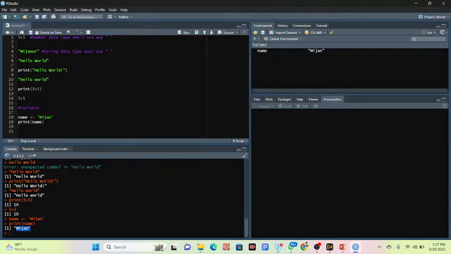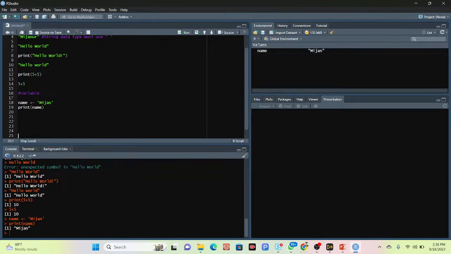Now suppose I store another variable, such as number. Use this symbol and put, suppose, 10. Now I simply run the code.